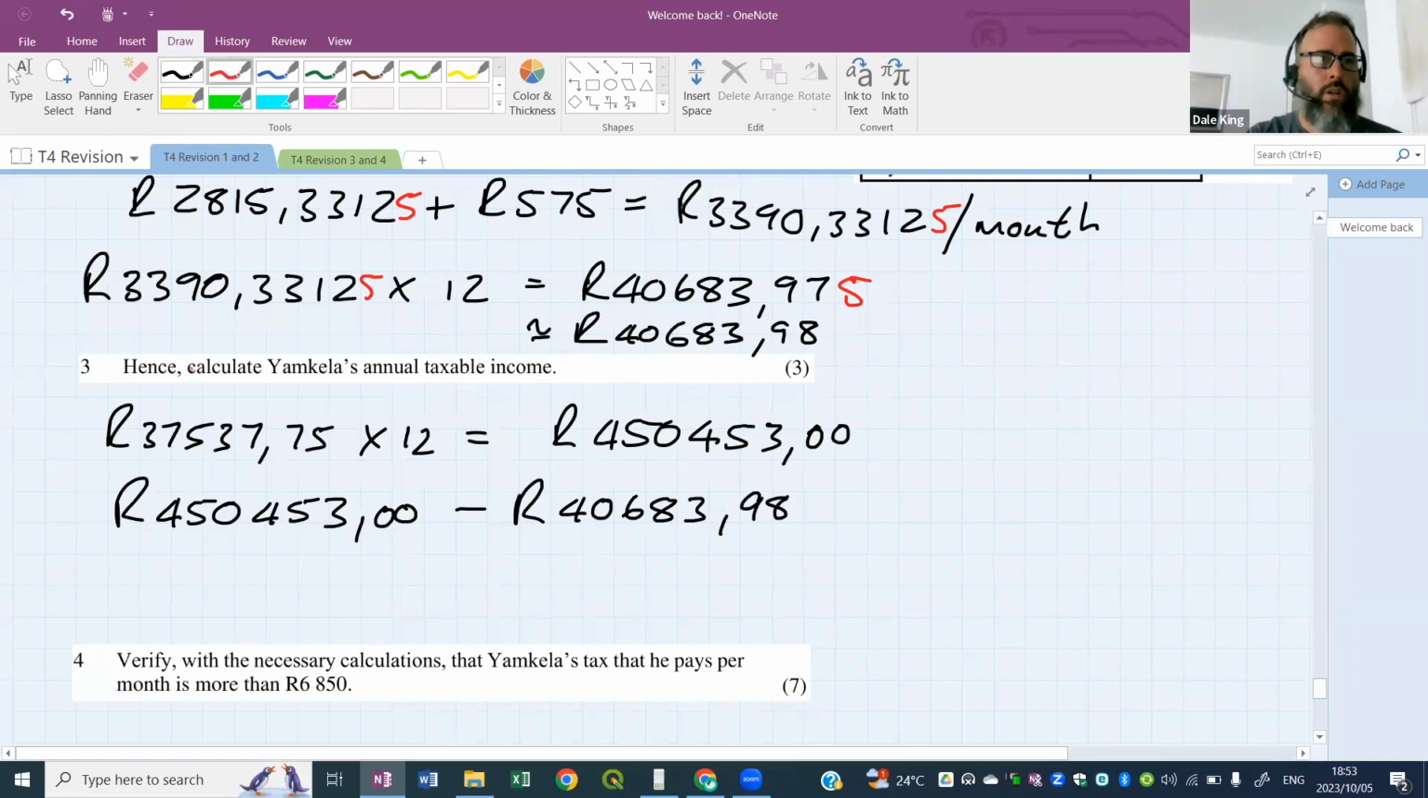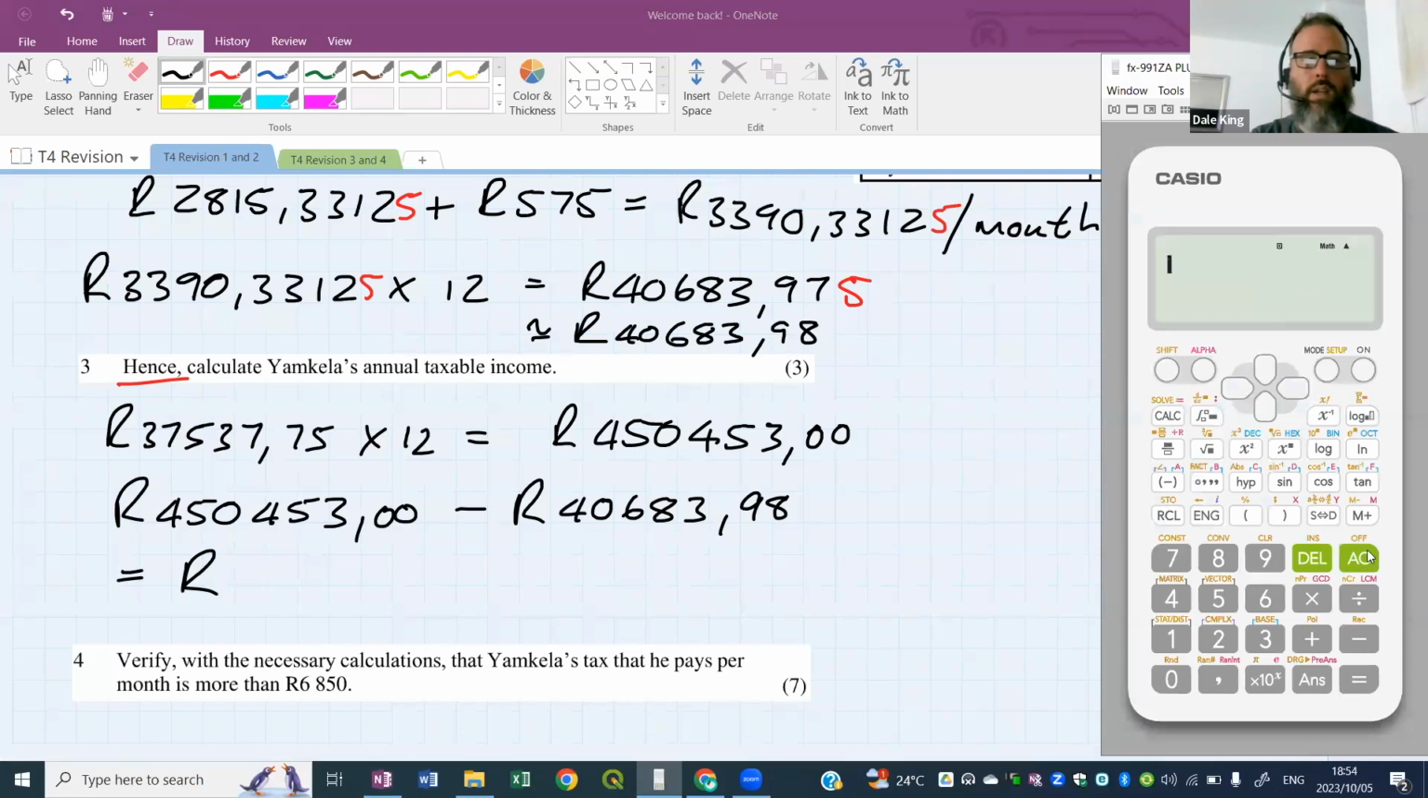Because the question started with the word hence. You see question 3 starts with the word hence. What that means is now that you have this answer in question 2, you need to use it in question 3. That's what the word hence means. Take your answer for the previous question and use it now in this question. All right. So we've taken off the tax deductions, and this value is what we're going to go hopefully into the tax table with.